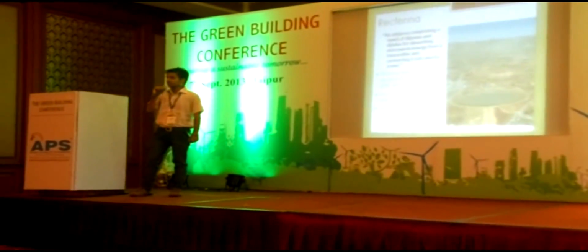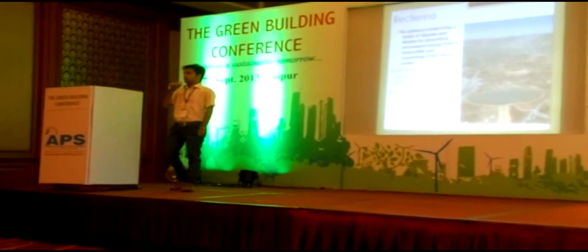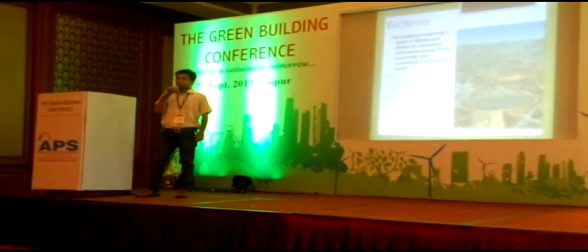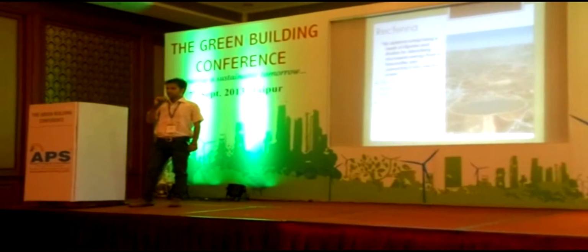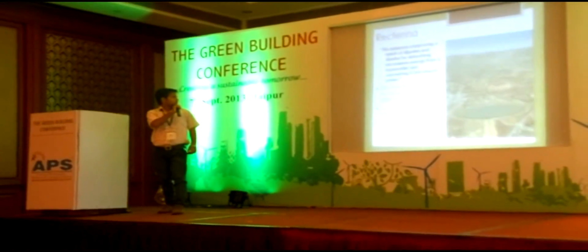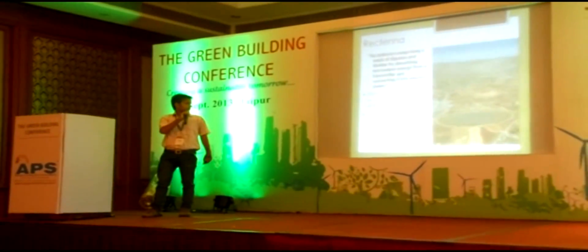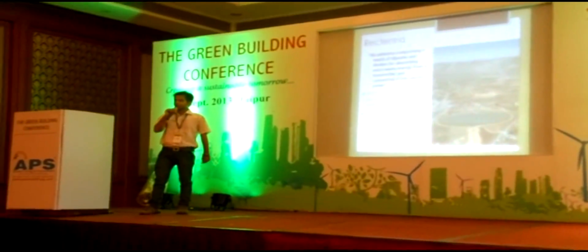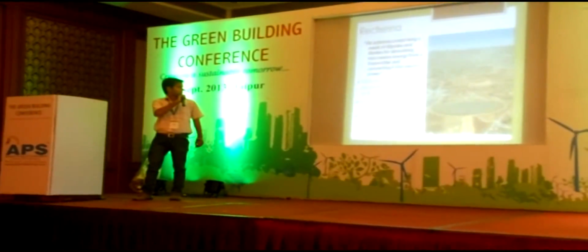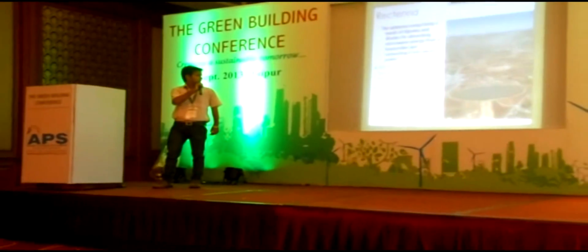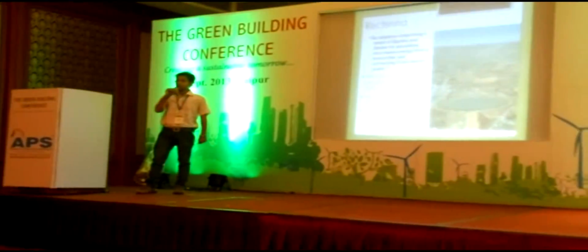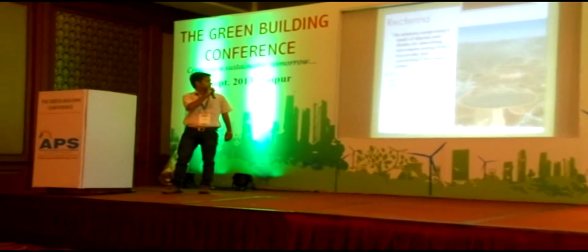Now, rectenna. Rectenna is nothing but a rectifying antenna. The rectenna is a device which receives the microwave and converts it back into electricity. This is called a rectenna. The ground-based rectenna, which the world is using right now and on which we are still working, has an efficiency of about 85%. The reason for its 85% efficiency is the diameter, which is about 3.1 miles.